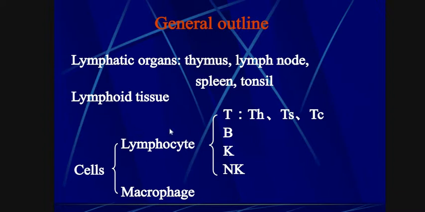The types of lymphocyte cells are T cells, means T lymphocyte, B lymphocyte, and K means killer cells, NK means natural killer cell. T lymphocyte cells are of different types: TH, TS, TC. These are involved in help. T cells are helper cells which help the B lymphocytes, and B lymphocytes create the body defense mechanism.